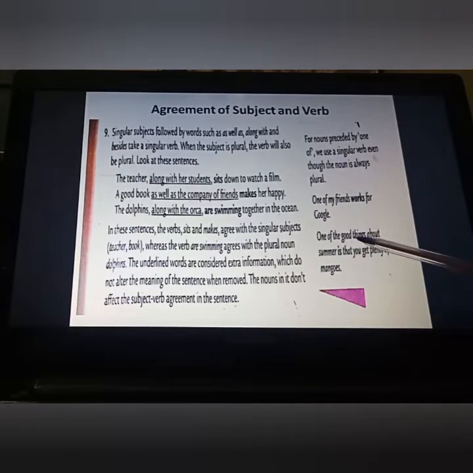One of the good things about summer is that you get plenty of mangoes. Now in summer so many good things are there, but the one we are talking about is plenty of mangoes. That one thing is most important. That's why whenever you get this one of, after that you will always get a plural noun, but you always have to put a singular verb. I hope this much is clear.